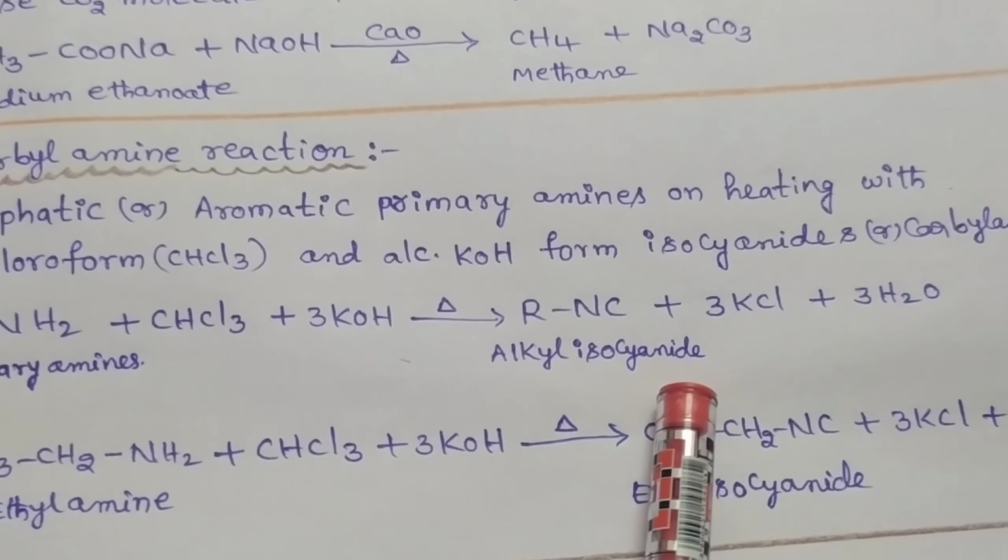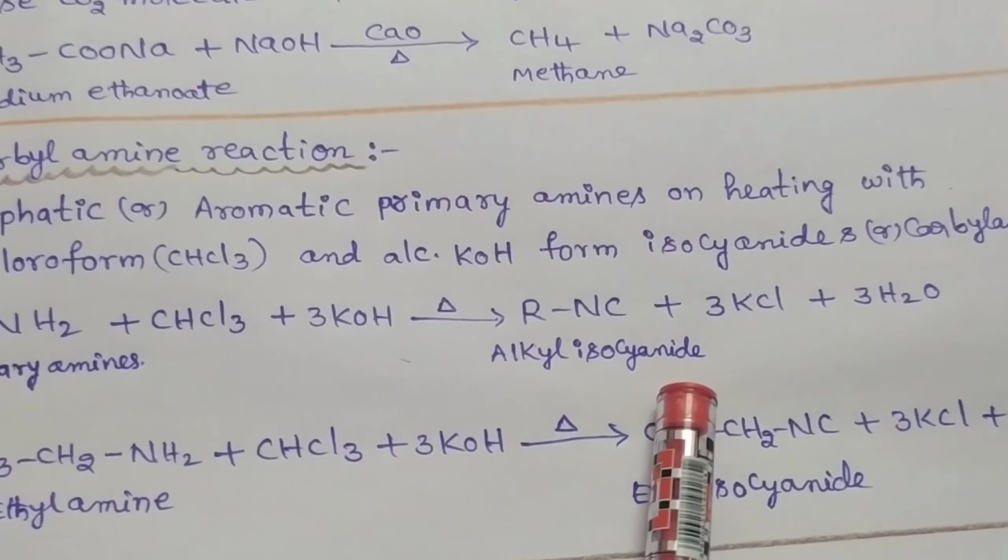For example, ethylamine CH3CH2NH2. We name it ethylamine. That will be reacted with chloroform and potassium hydroxide to form ethyl isocyanide as a final product. This reaction we name the carbylamine reaction.